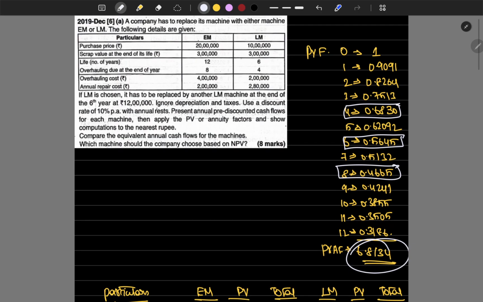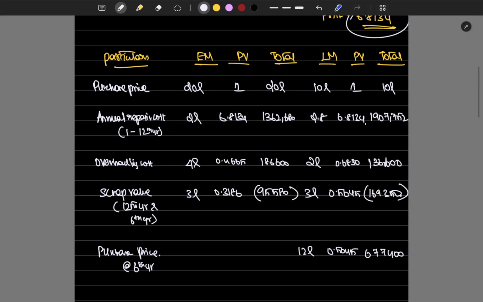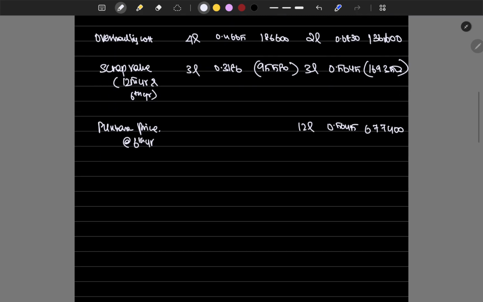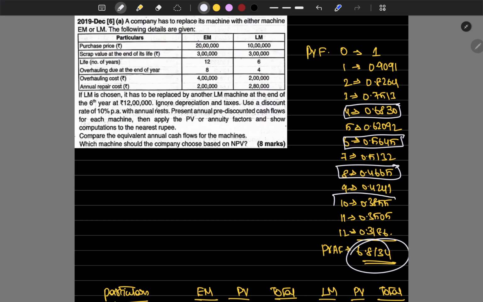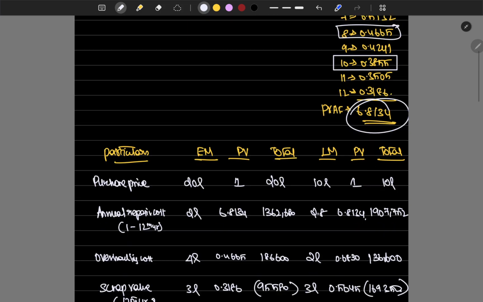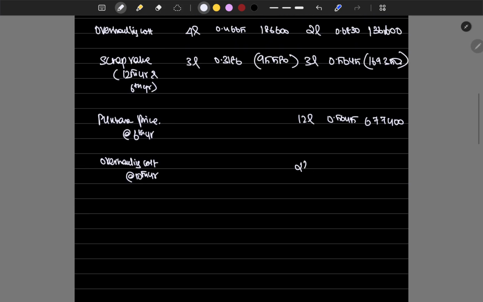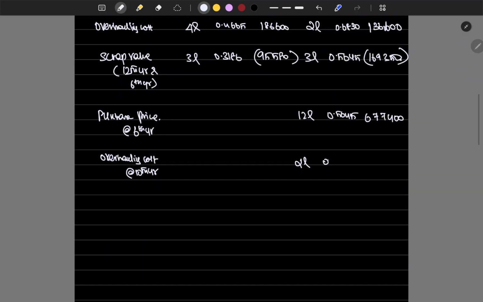Then we are incurring the overhauling cost also for the 10th year. How much is the overhauling cost? 2 lakhs. The 10th year factor is 0.3855. 2 lakh into 0.3855 is 77,100.